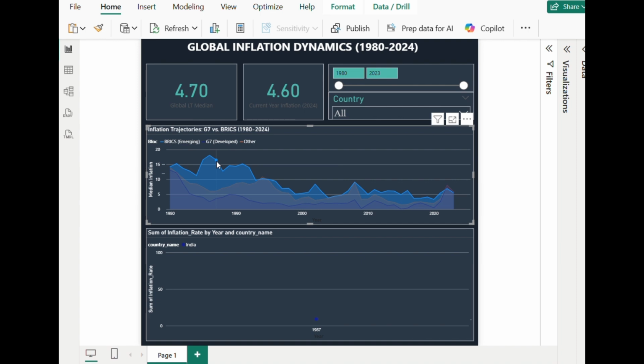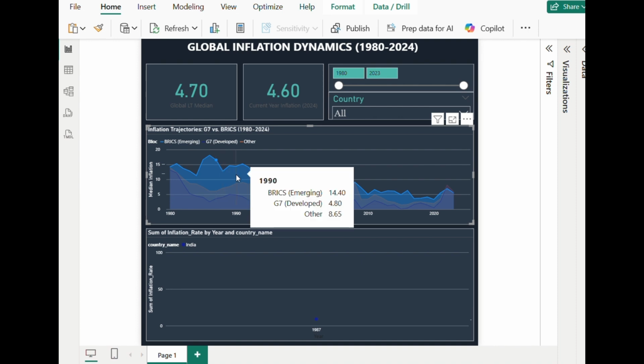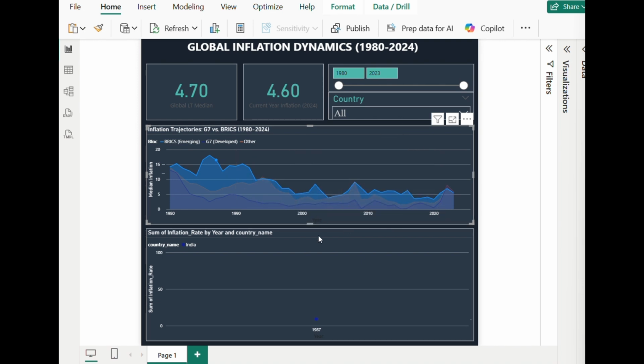There was a big spike due to the oil crisis and tight money policies, then from 1990 to 2010 a calm period called the Great Moderation. Post 2020, inflation shot up again due to COVID, stimulus spending, and the Russia-Ukraine war.